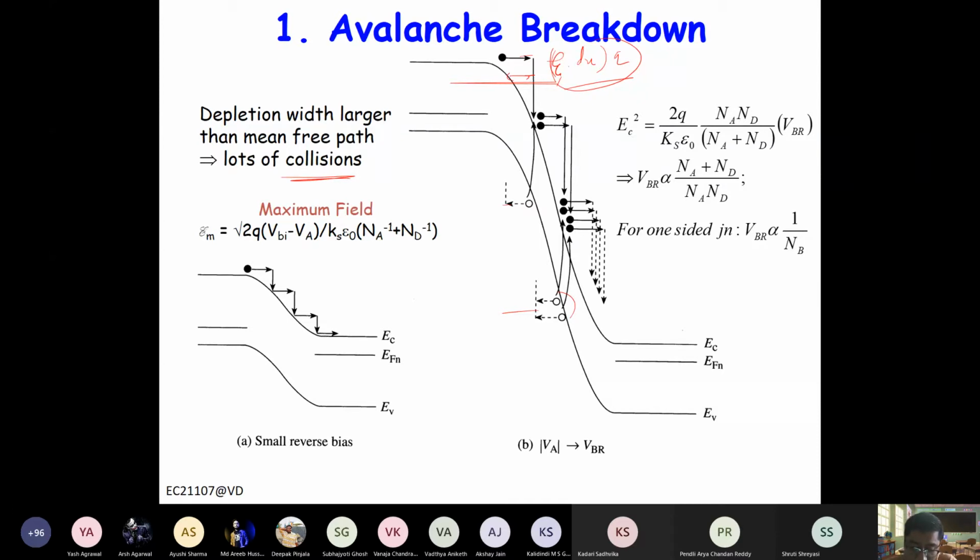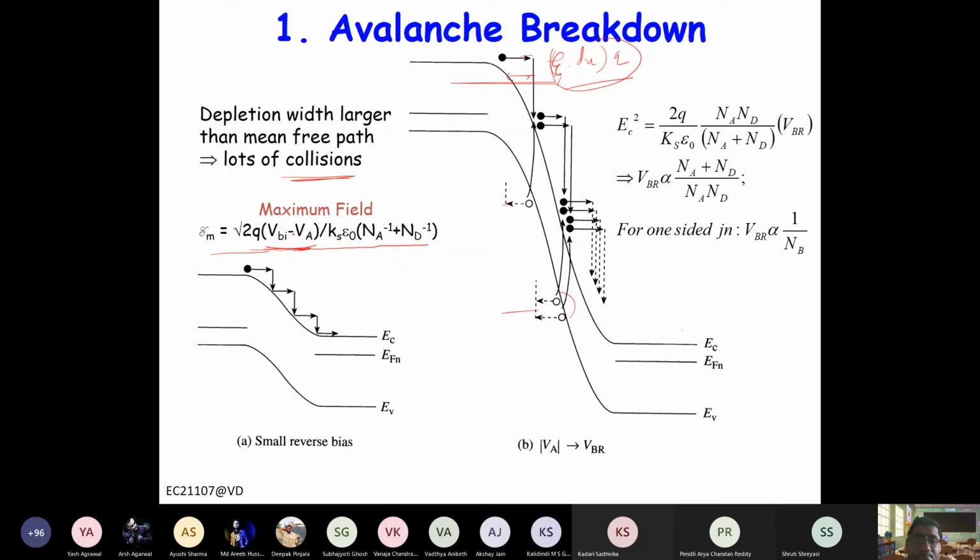Now if you recall, what is the expression for maximum field? Maximum field is basically the square root of 2q (Vbi minus Va) by epsilon times (Na inverse plus Nd inverse), right? So this field will increase with applied bias. So if your reverse bias is more than a certain value, now